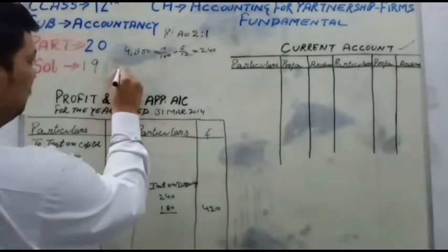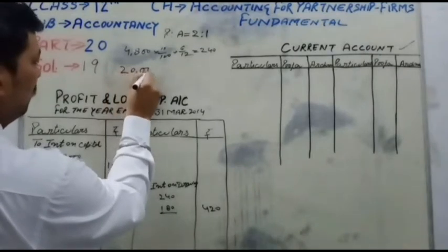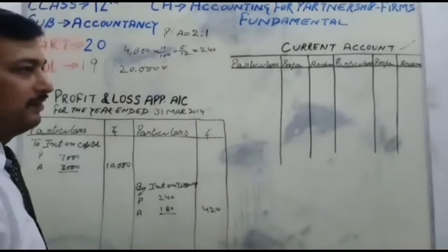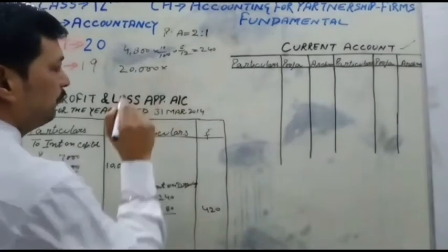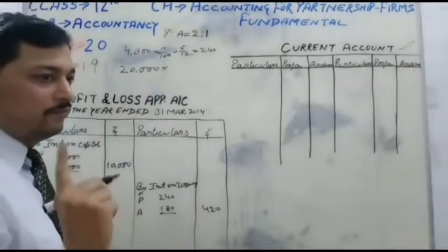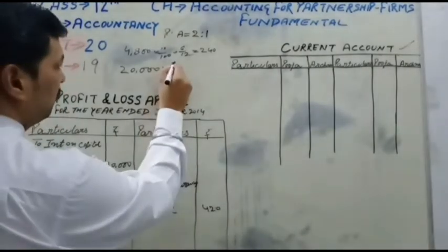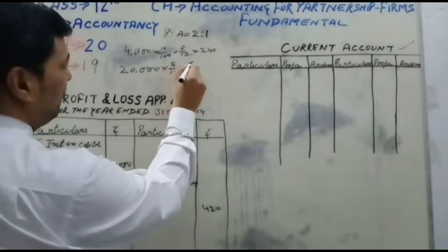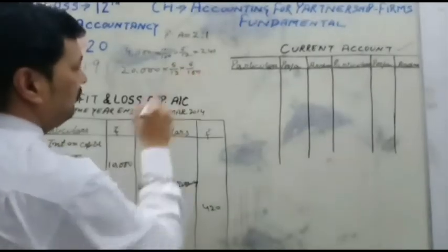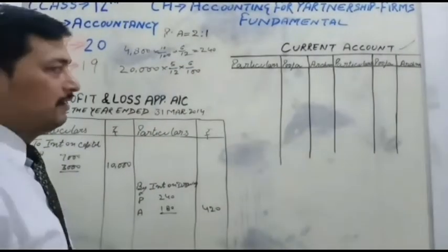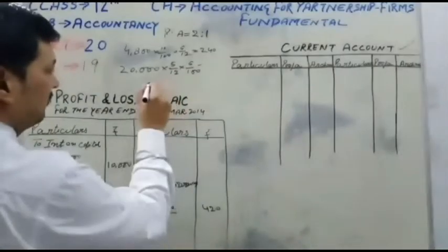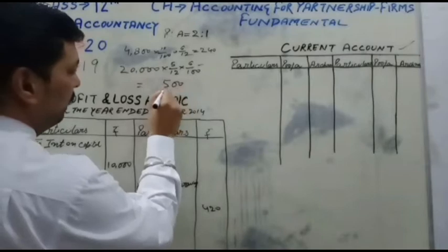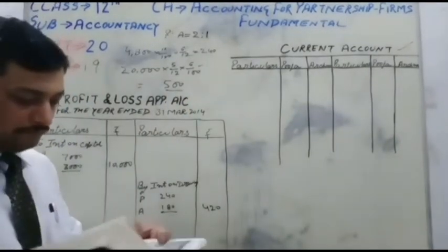Next point, Pooja has given a loan to the firm as on 1st November 2013 of 20,000. So let us calculate interest on loan. The interest on loan is not given, and the time period, from 1st November to 31st March, is a total of 5 months. When the interest on loan is not given in the question, at that time we will charge 6%. So the calculation gives 500 of interest on loan.